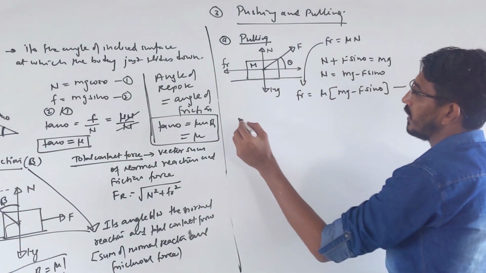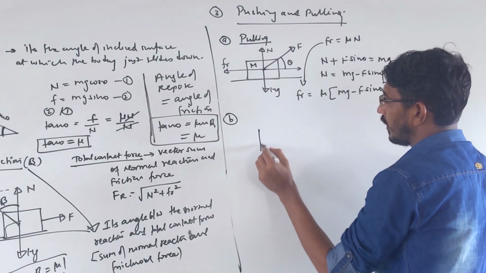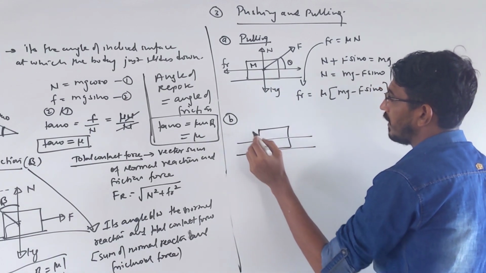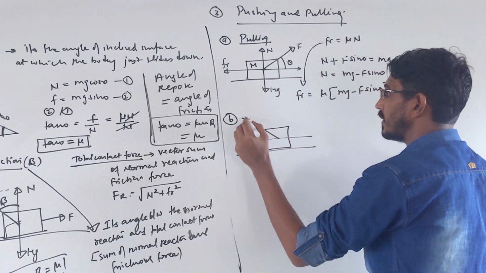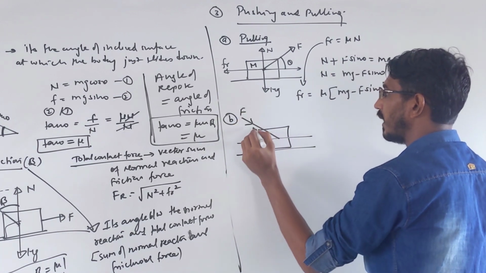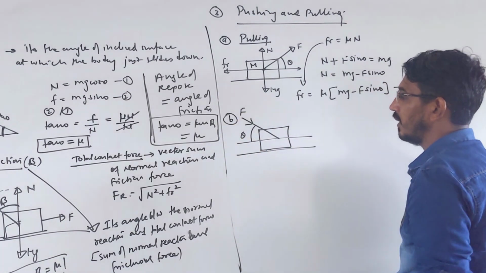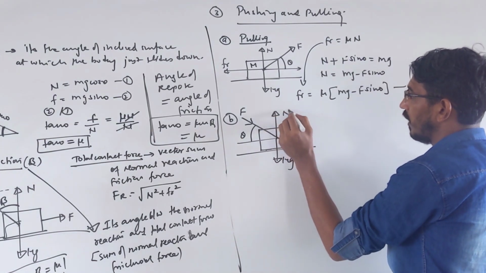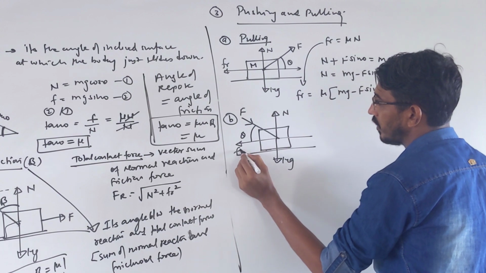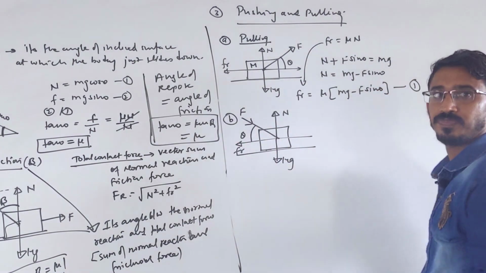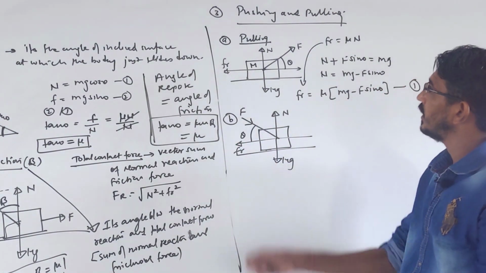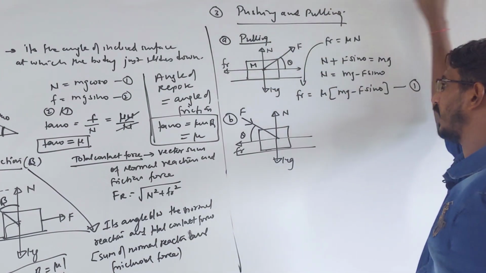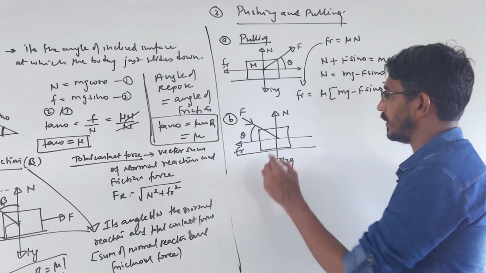Now let's push that body, then what will happen? The same body is placed on the same surface and we apply some force here like this. We are pushing with force F, again at the same angle theta. Here mg acts vertically downward, normal reaction upward, and the friction force acts in that direction because again we are moving in that direction only, opposite to the motion. Just here we are pulling, suppose you have attached a string, and here you are pushing it.